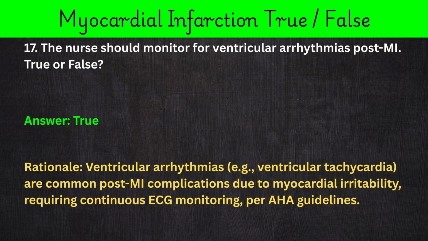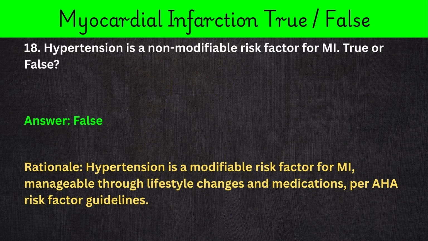Rationale: ventricular arrhythmias, e.g., ventricular tachycardia, are common post-MI complications due to myocardial irritability, requiring continuous ECG monitoring, per AHA guidelines. 18. Hypertension is a non-modifiable risk factor for MI. True or false? Answer: false.